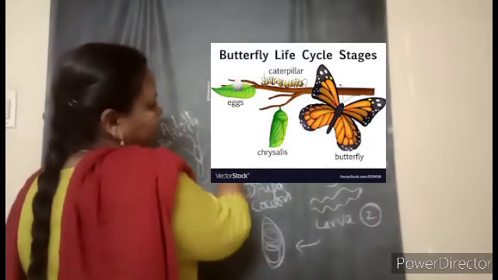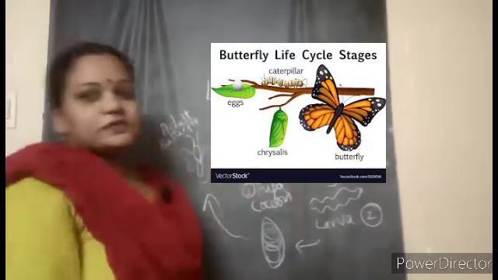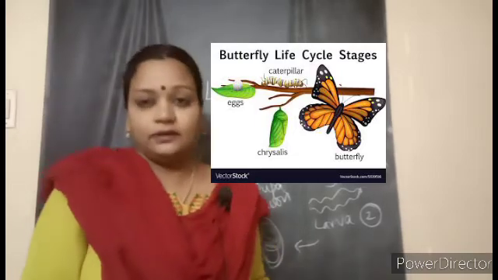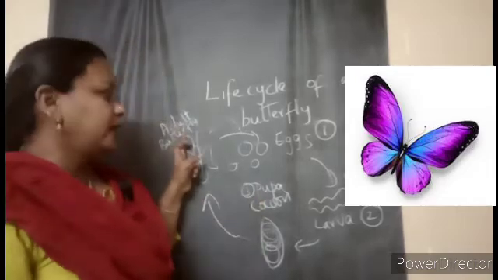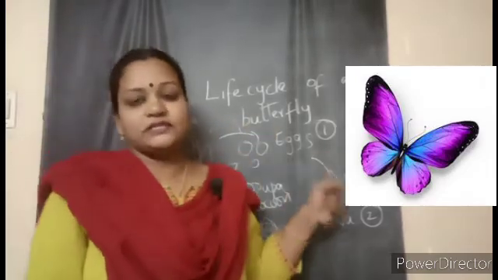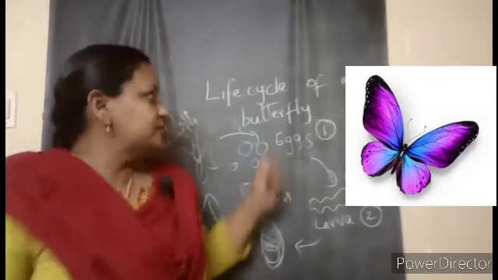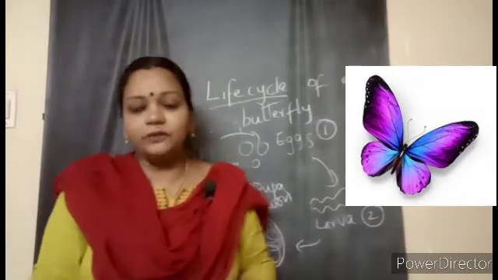Then this butterfly will, as usual, start laying eggs, and this process continues. That's why it repeats in a cyclic way: eggs, larva, then pupa, then the adult butterfly. The adult butterfly again starts laying eggs. So this keeps on repeating. That's why we call it the life cycle. As a cycle it gets repeated.